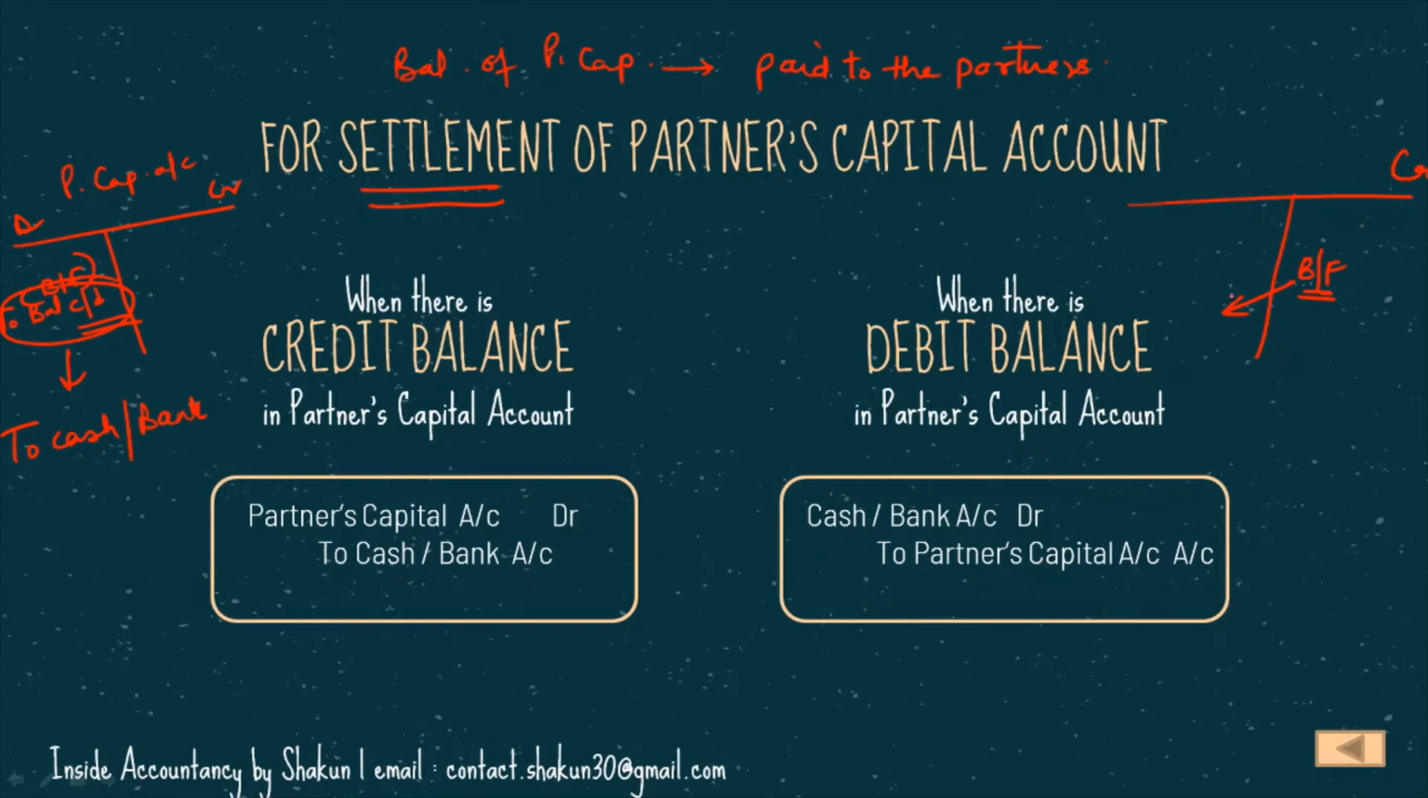And in that case, it means that the partner must bring in more cash. He must bring in more cash in order to settle his account. So instead of writing here "by balance carried down," we shall write "by cash" or "by bank," depending upon the question, what is given in the question, cash or bank. So these were the entries for the settlement of partners' capital account.